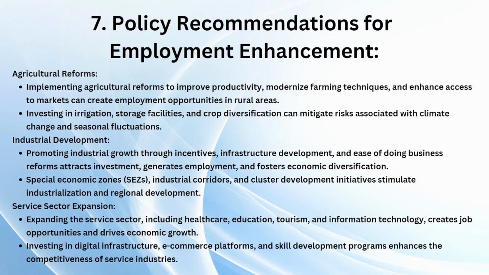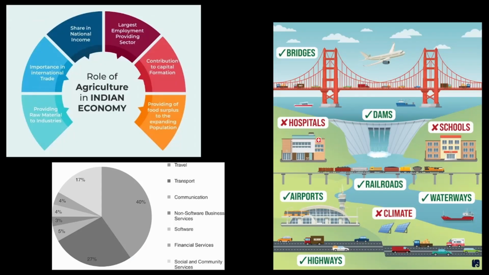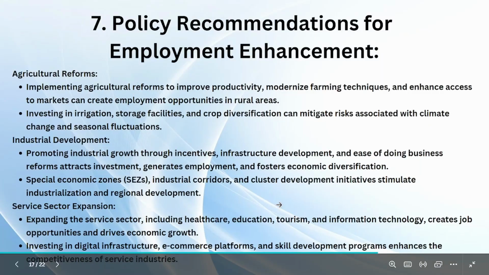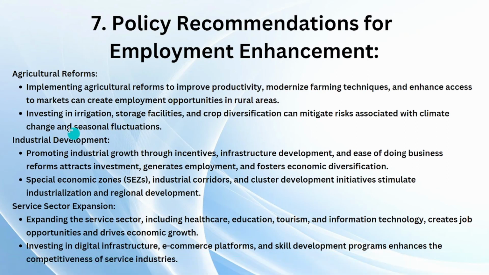So let's discuss how to increase agriculture, industries, and the service sector. Three at a time. How to increase agriculture, how to increase the industrial sector, and how to increase the service sector. Agriculture reforms. What are the agriculture reforms which we need? Modern farming techniques. We need productivity, which means you should have quality work.